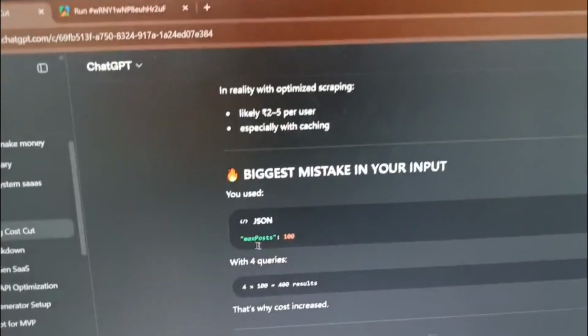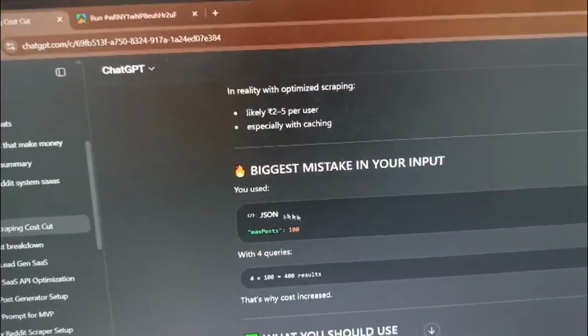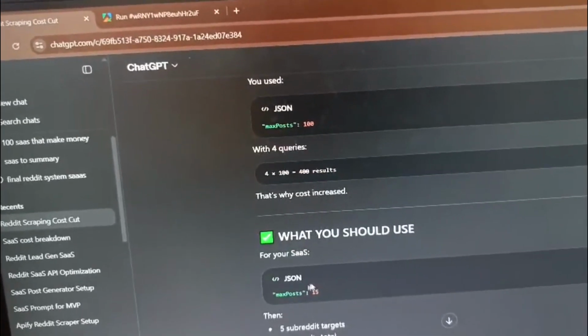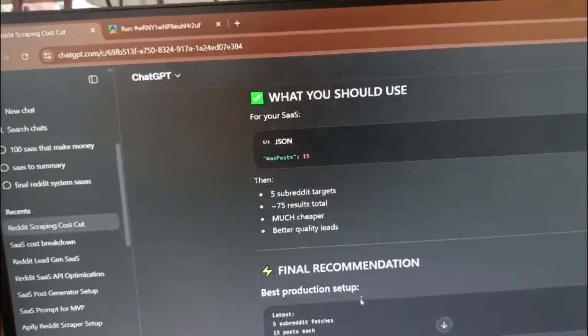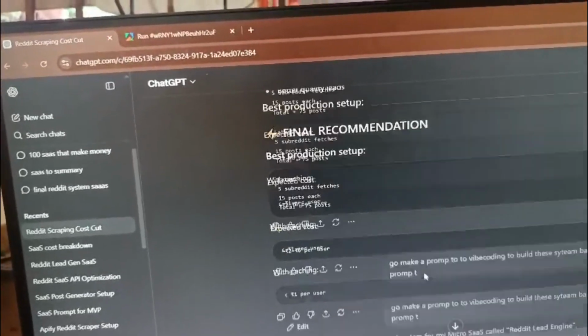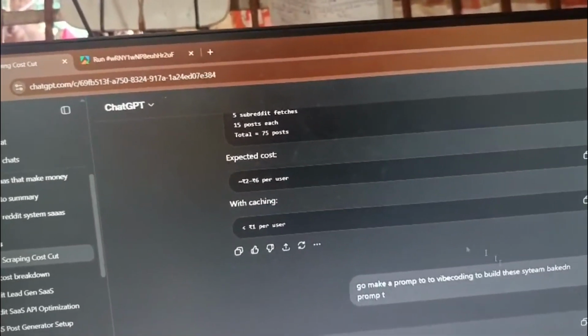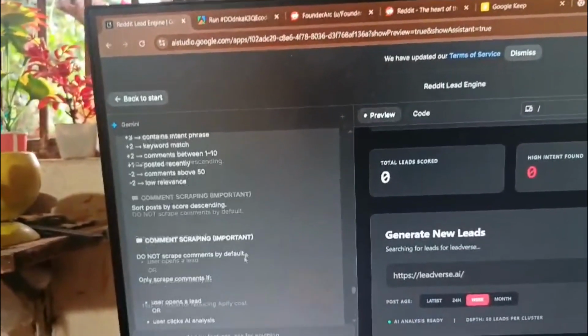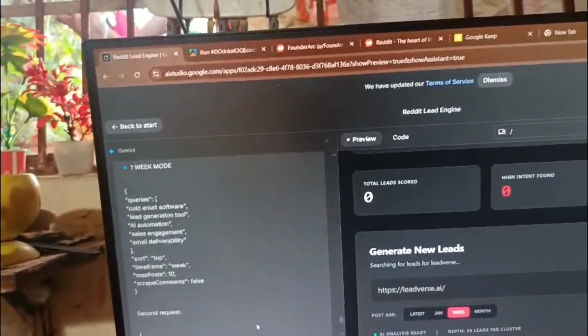So you can see the biggest mistake was that I selected the max post of 100, so he told me to use a max post of 15. That was the issue. So I told it to go and make a vibe coding prompt, and he gave me the prompt and I pasted it in the system. Let's see if they are able to implement it or not.